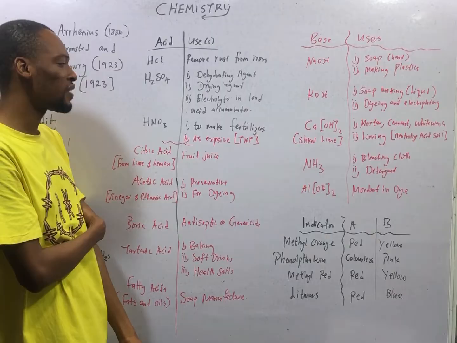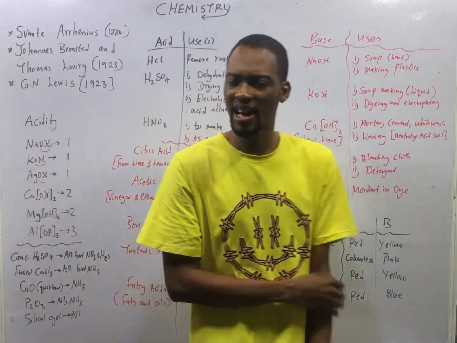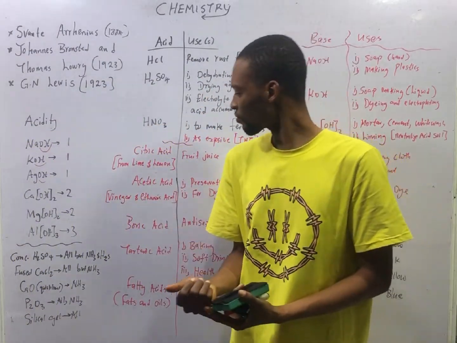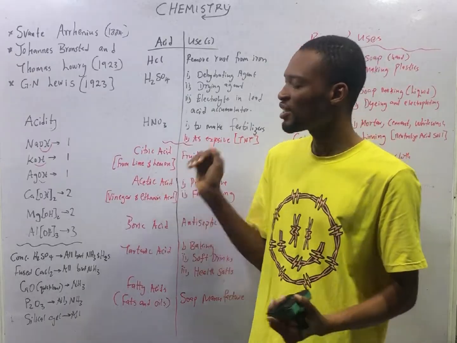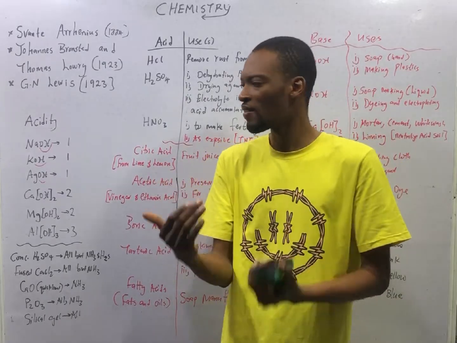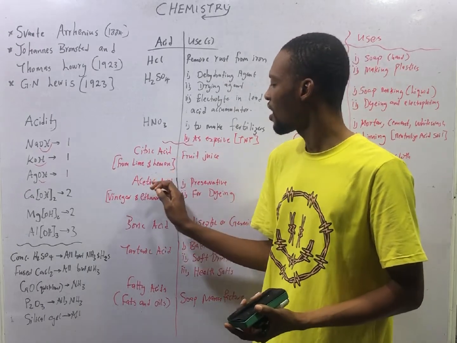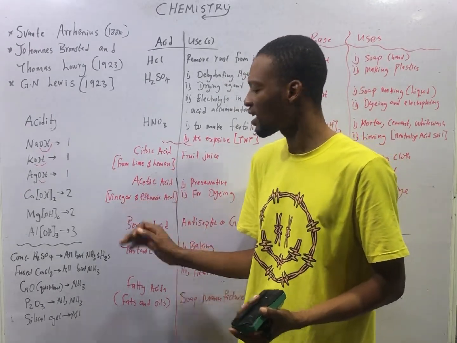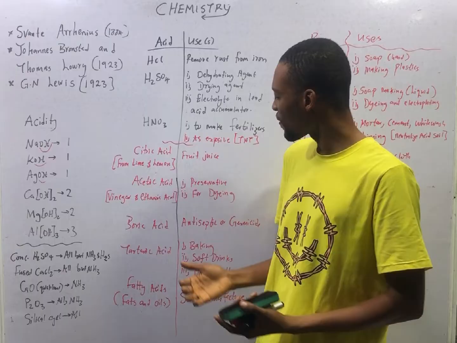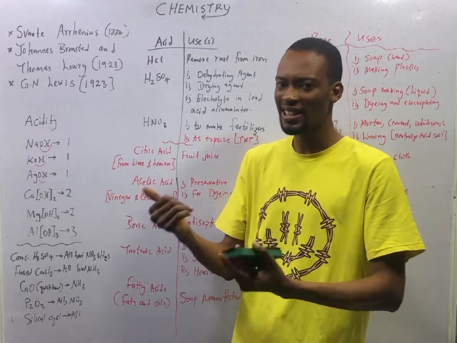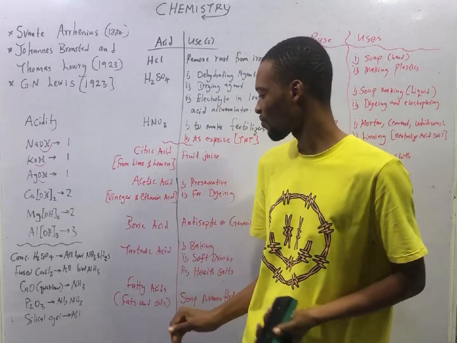HNO3 is used to make fertilizers and as an explosive. Citric acid is from lemon and lime. They are used to make fruit juice. Acetic acid is from vinegar, also called ethanoic acid, and it is used as a preservative and for dyeing.